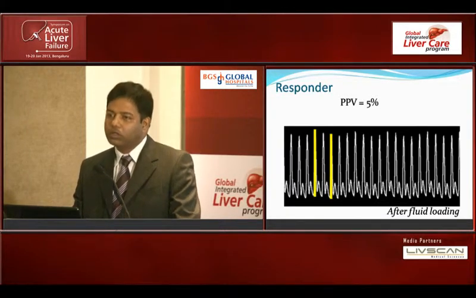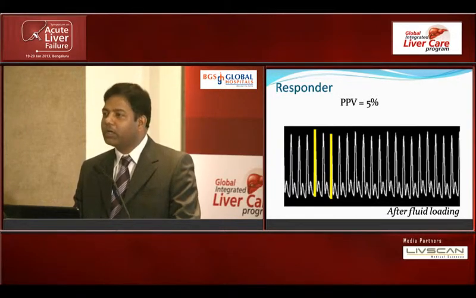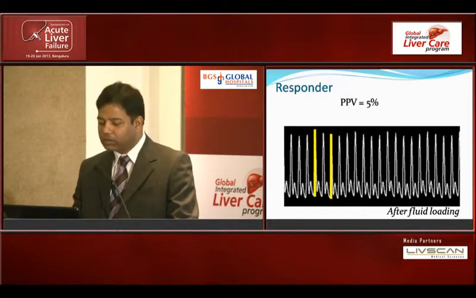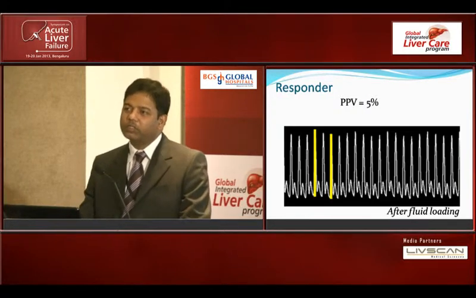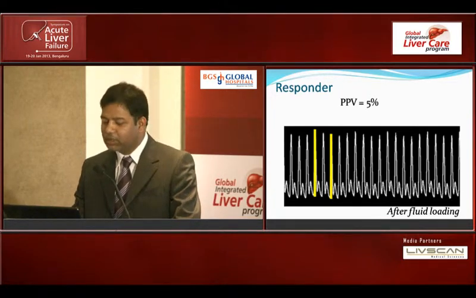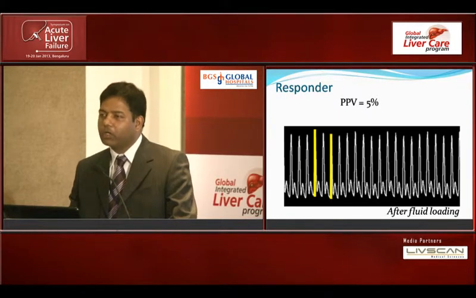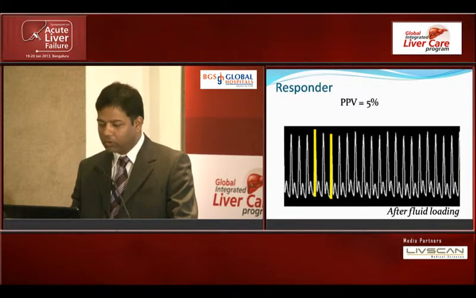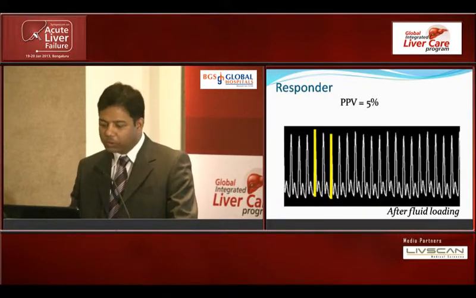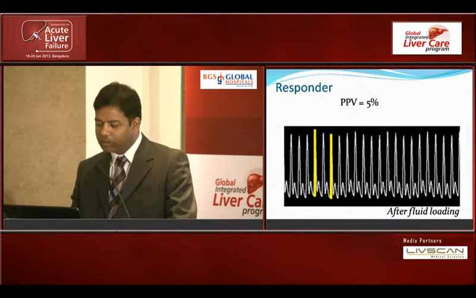But these are usually used in mechanically ventilated patients, and they should have a normal sinus rhythm. So there are certain restrictions with these parameters. With mechanical ventilation, we have to see what your ventilator settings are before jumping to say, okay, let's give fluid or not give fluid. So CVP monitoring is a question mark, and now these parameters are obviously the more preferred ones.